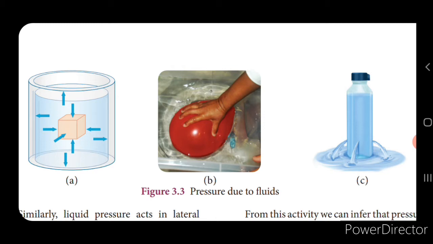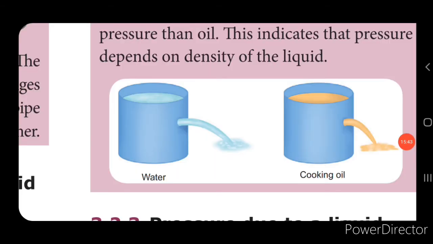Now look into the third picture, children. That is a bottle containing water and it is pierced in all directions. The liquid pressure acts in the lateral sides, that is on the walls of the container. When the bottle has water and it is pierced on the sides with a pin, you can see the water coming out with great speed in all directions, isn't it? This is because the liquid exerts pressure on the walls of the container, so it comes out of the bottle with pressure.